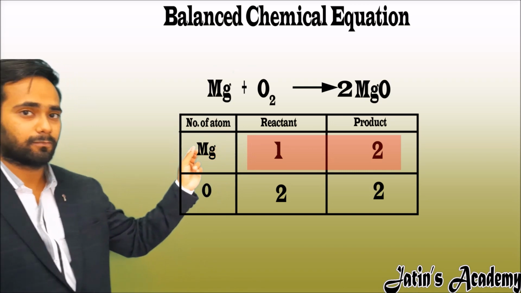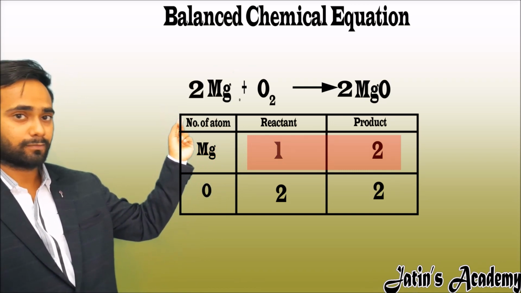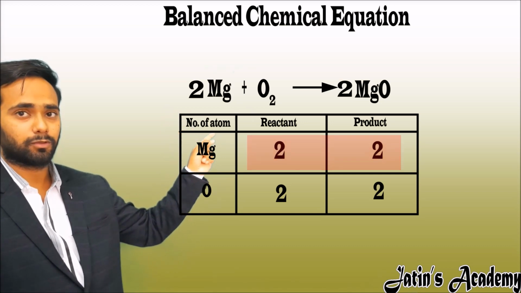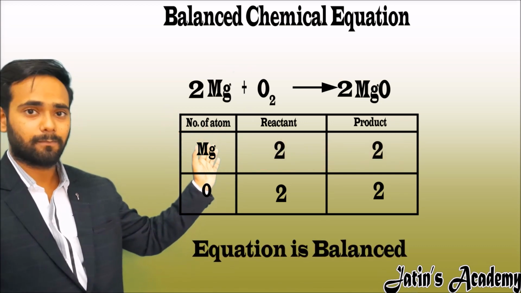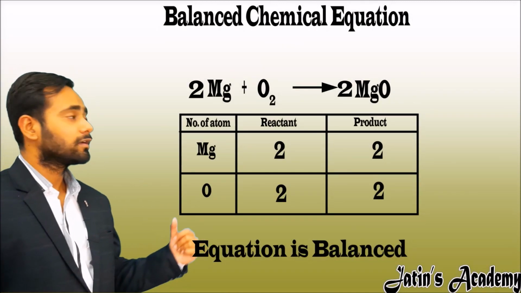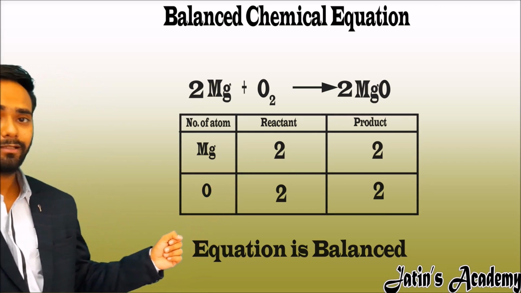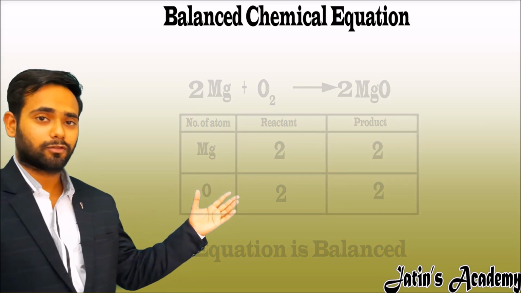Now coming to the reactant side, multiply 2 with magnesium. Now the magnesium will become 2. Now the whole equation is balanced. Now you understand a little bit about balancing. Now I am going to explain the rules of balancing. After that we will do a number of questions on balancing.